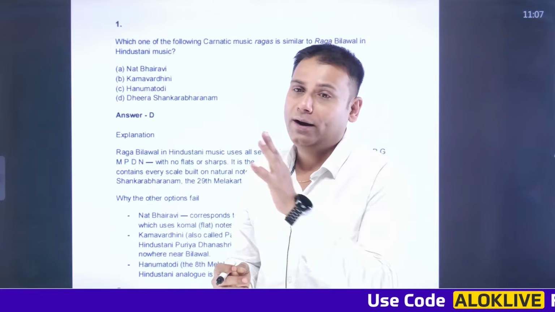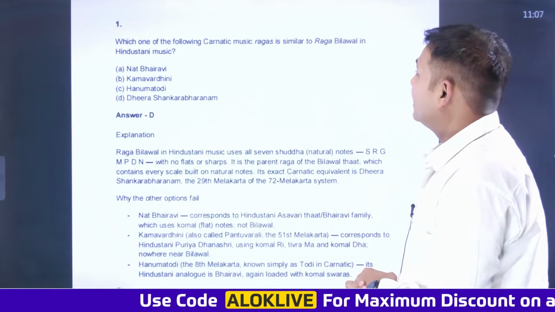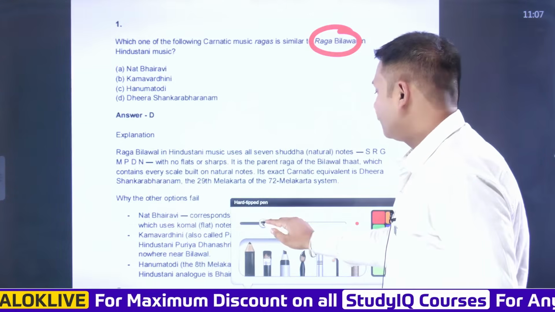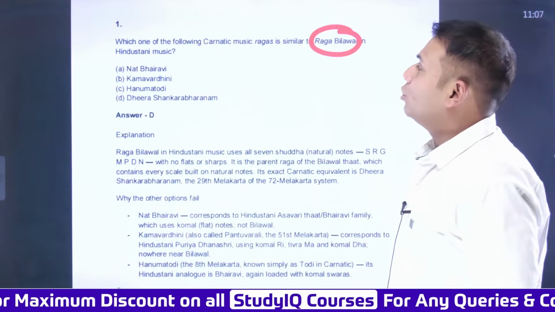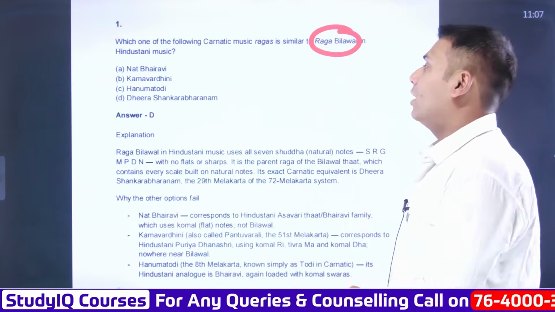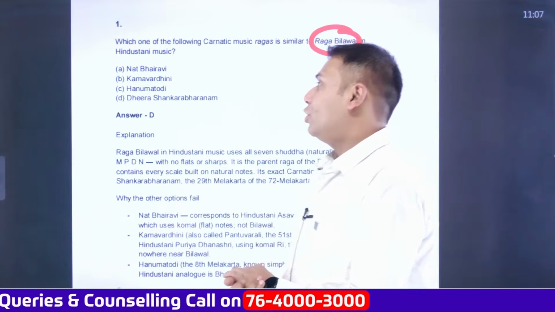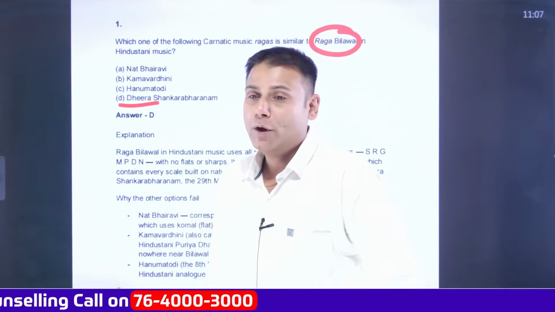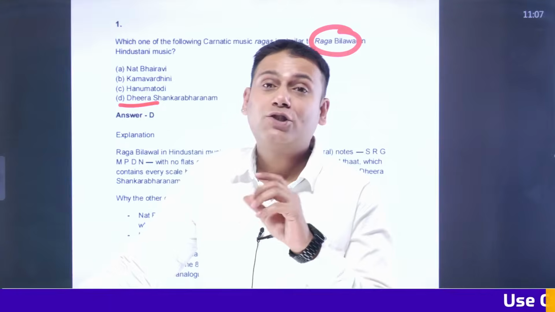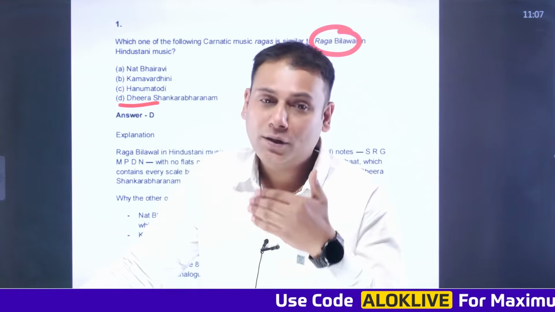in the Prelims 2026. Which one of the following Carnatic music ragas is similar to Rag Bilaval in Hindustani music? Nat Bhairavi, Kamavardhini, Hanumat Todi, Dhira Shankarabharanam. So the answer to this question is Dhira Shankarabharanam. Although here you have to go in detail reading about what the notes and swaras are, what are komal swaras. So you have to go a bit in-depth reading about this.